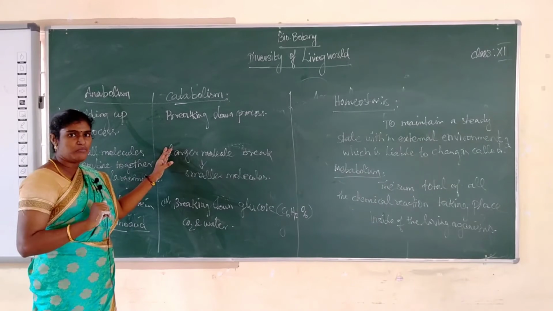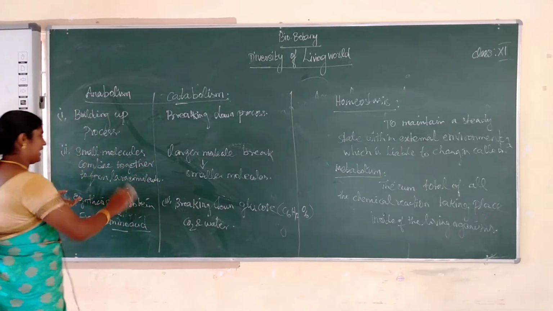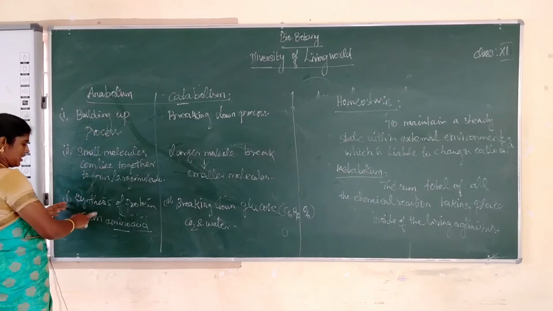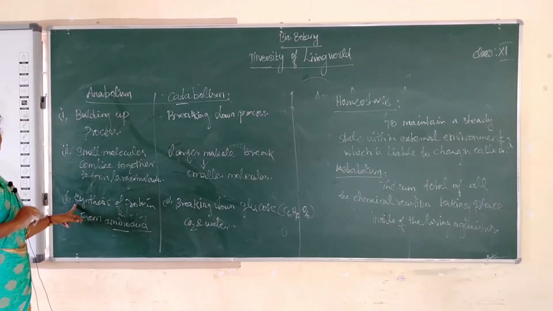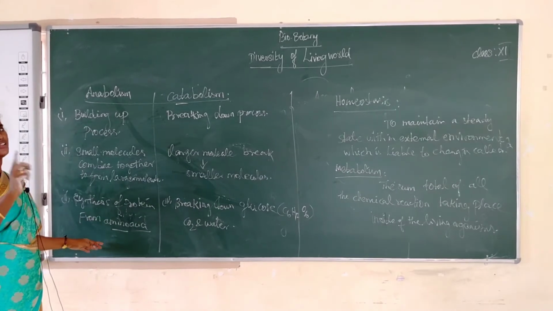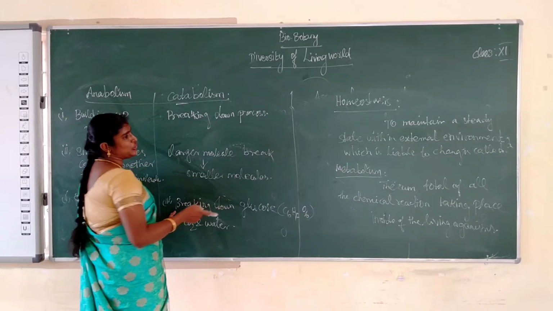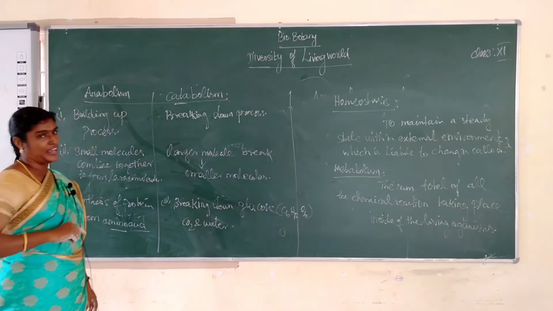Catabolism means larger molecules are split into smaller molecules, directly opposite to anabolism. Examples are the synthesis of protein from amino acids, and the breaking down of glucose into water and carbon dioxide.